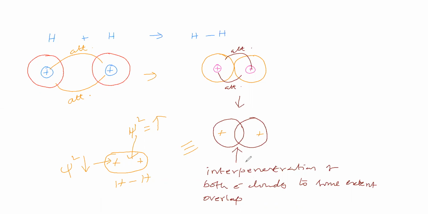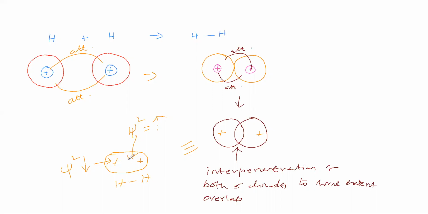Okay, we are considering it in the form of a cloud. Both electron clouds are interpenetrating to some extent here. This is called overlapping. After the overlapping, we get a hydrogen molecule with this shape. This is the nucleus of one atom, and this is the nucleus of another atom. Between these two nuclei, the probability of finding the electron cloud is high.